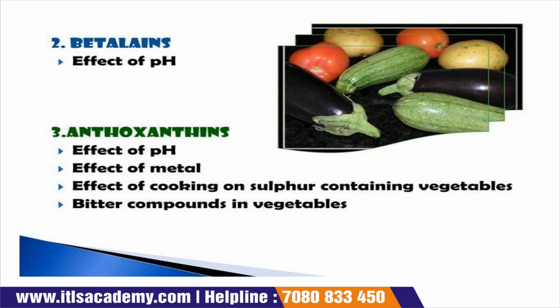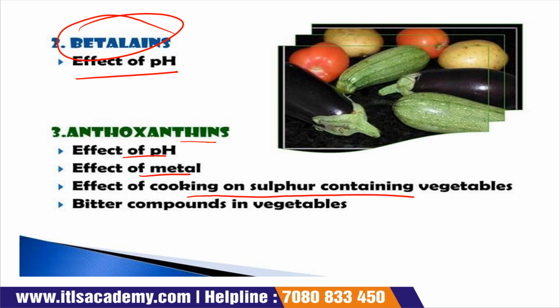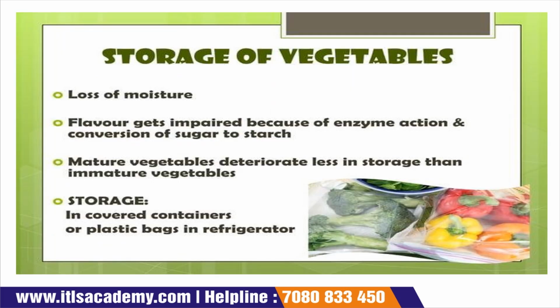Betalains: when the pH changes, the amount of betalains also changes. Anthocyanins, effect of pH, effect of metal, effect of cooking on sulfur-containing vegetables, bitter compounds in vegetables.